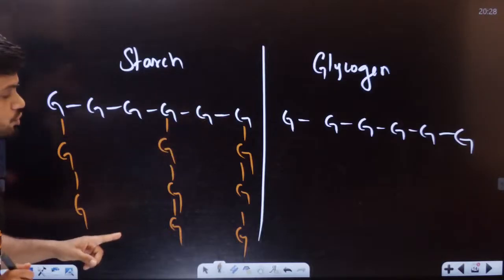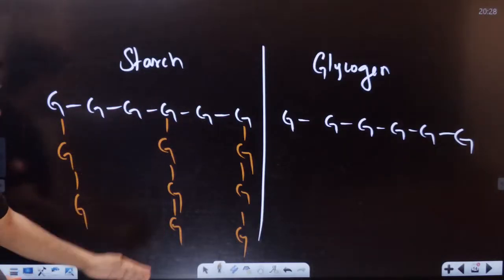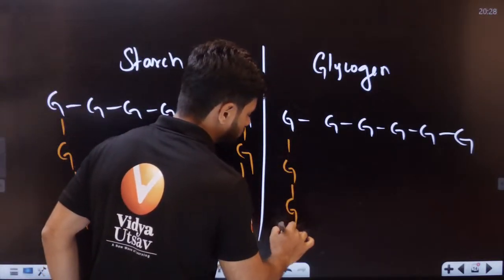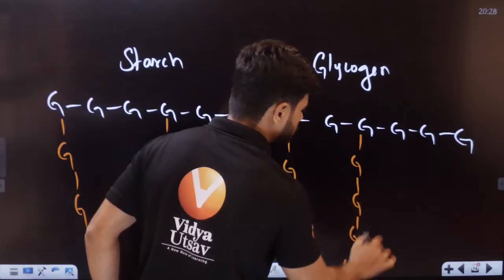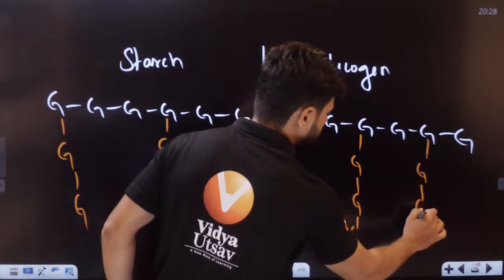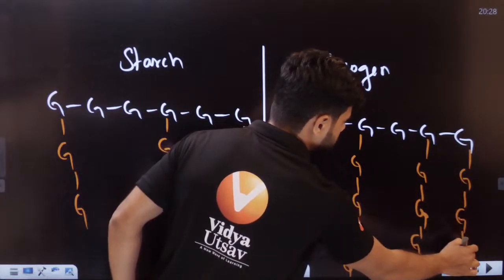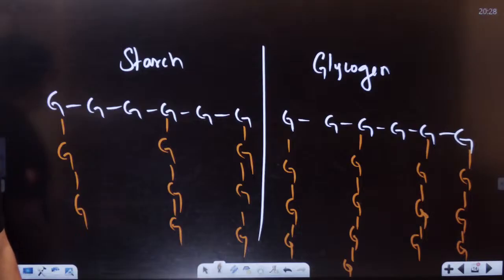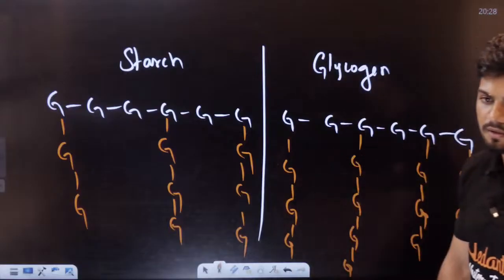In the case of glycogen, this is called an alpha 1,6 linkage on the side. Glucose. Students, do all of you see the difference here?